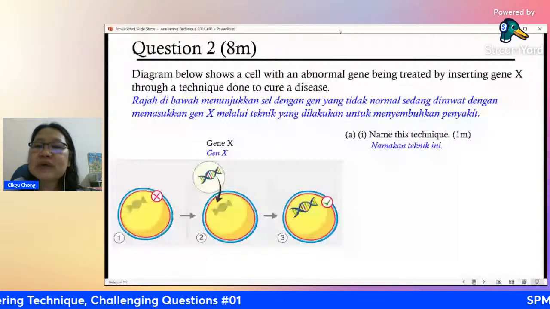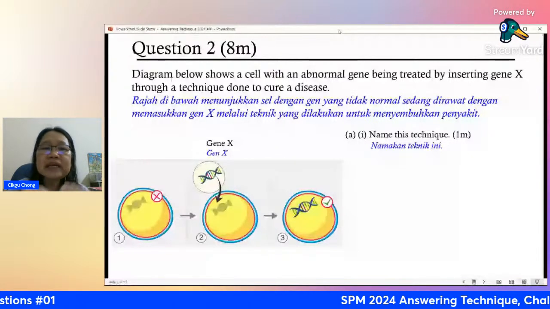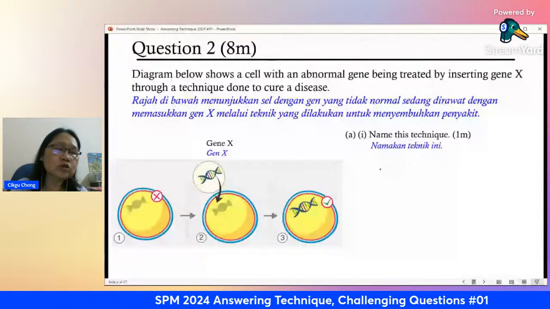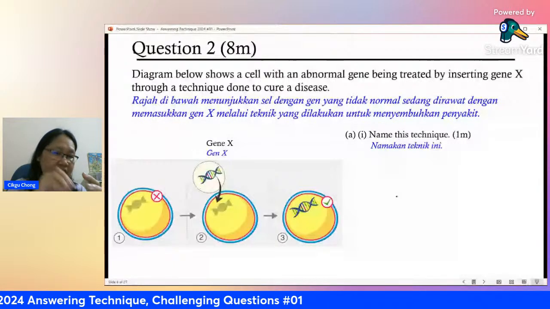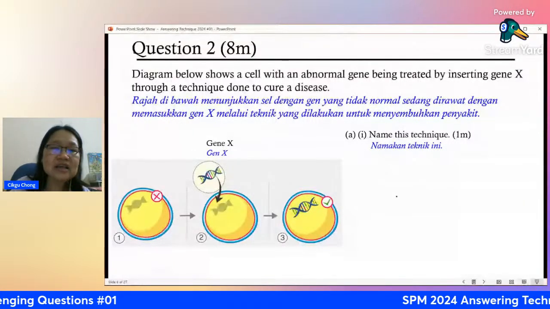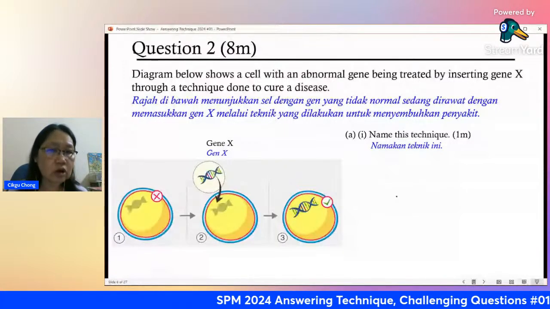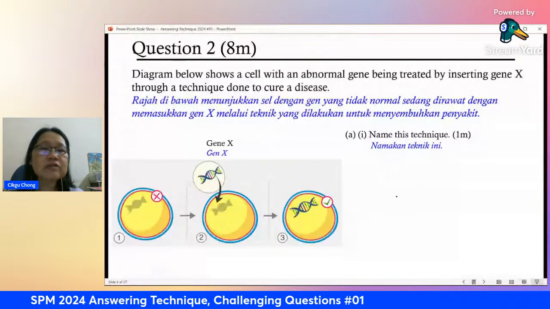Gene therapy means, therapy actually means rawatan. It means you want to make something better. You're using gene to correct the problem. Because the problem is this cell has a faulty gene, a gene that is rosak, right? That you want to take out and you put in a good gene, the gene that is normal. So this technique is called gene therapy, or in BM we call therapy gene.